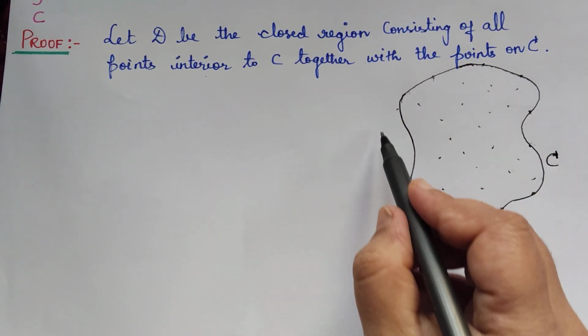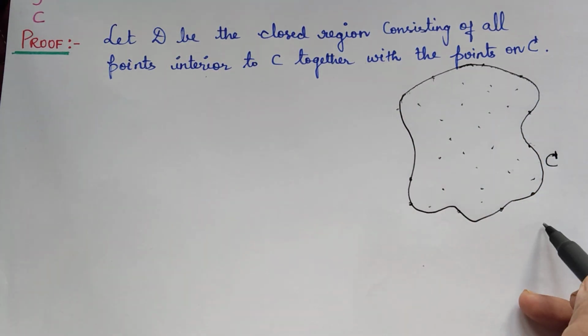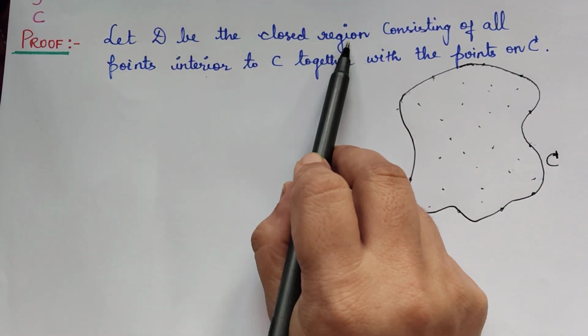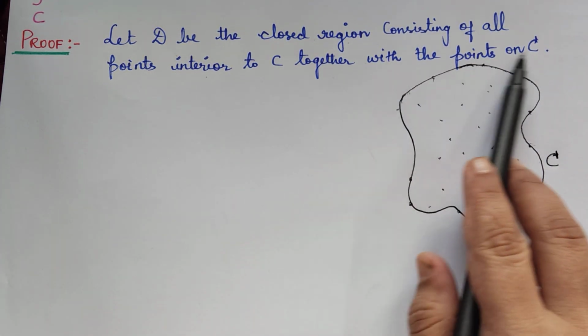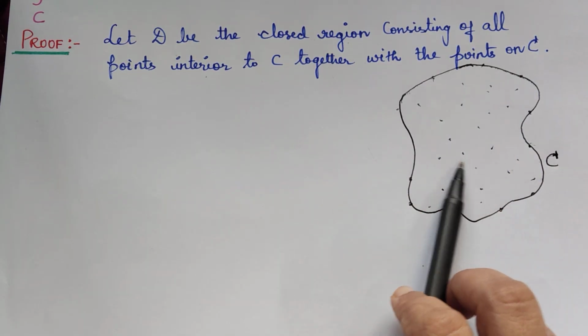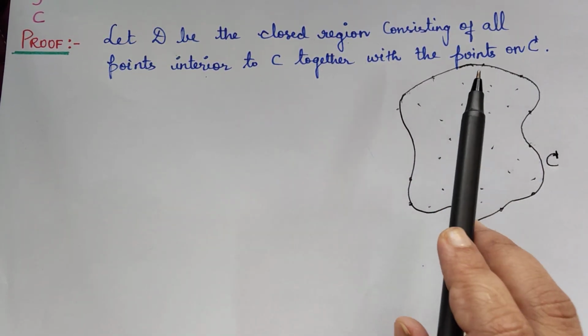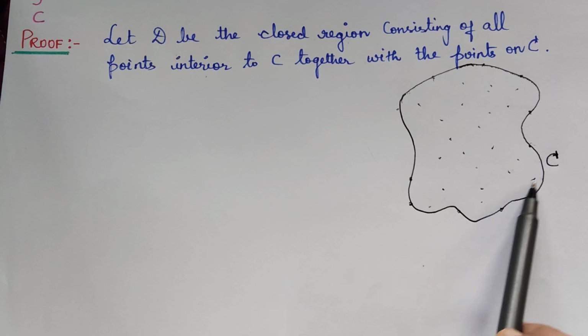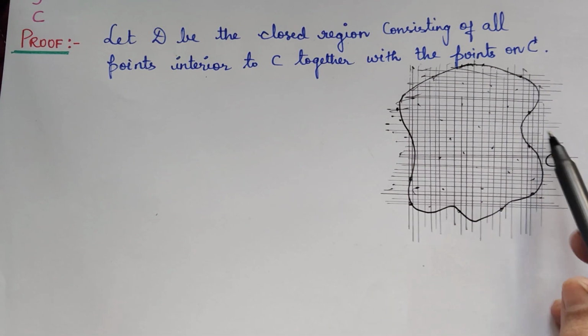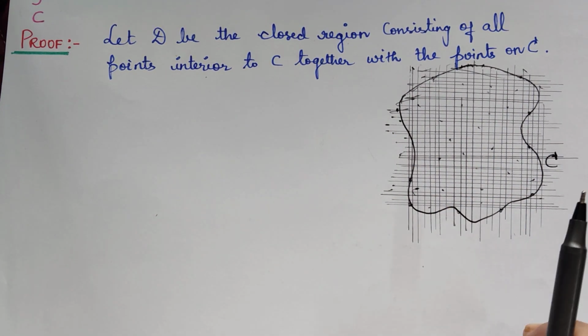So we consider a closed region capital D, which consists of all the points interior to C together with the points on C. We consider that as region D.